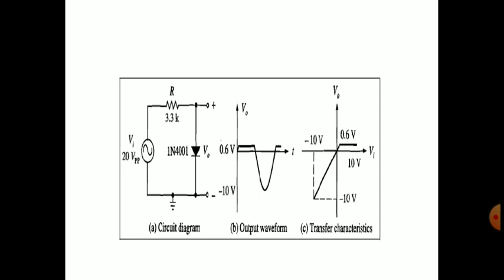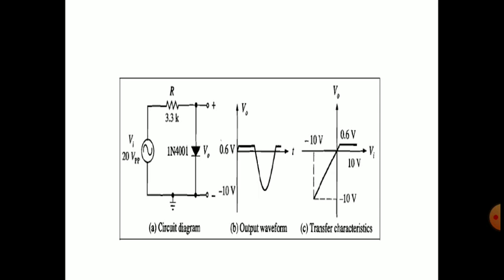So in this circuit, observe, when the 20 volt peak to peak is applied, during the positive half cycle the P terminal of the diode is connected to the positive and the N terminal of the diode will be connected to the negative.